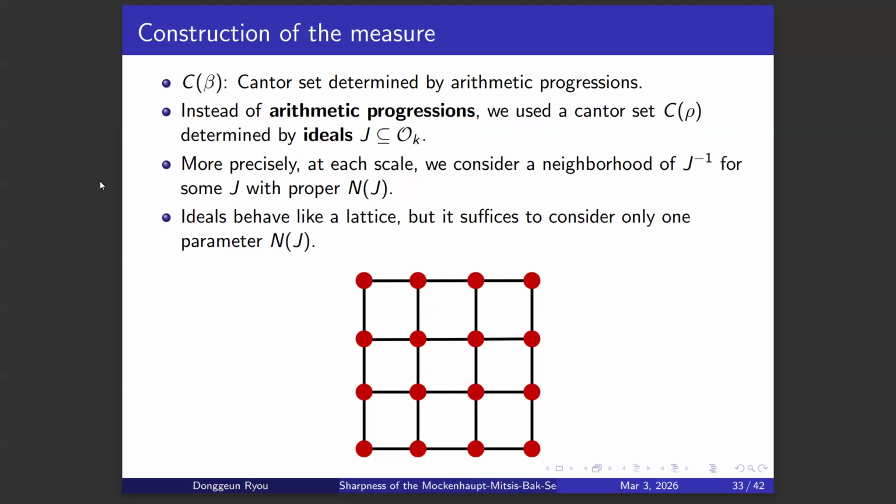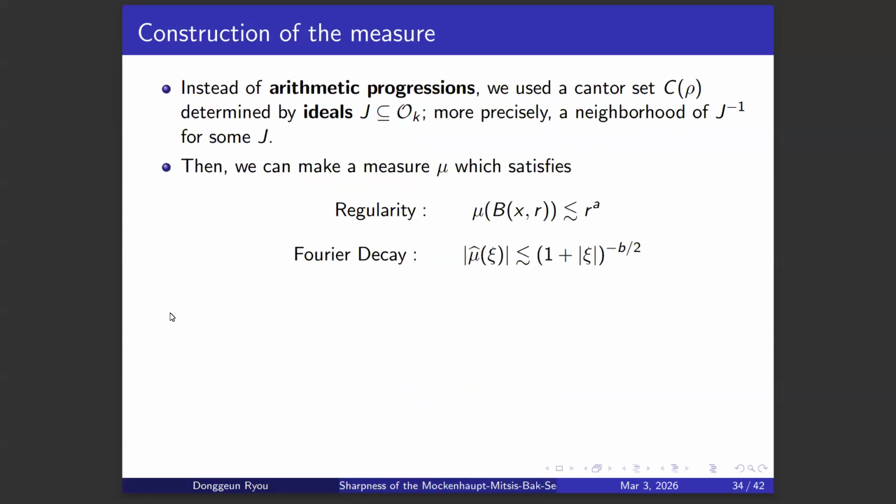So this is the set that we consider instead of arithmetic progressions. First, we choose an ideal in the ring of integers. And at each scale, we consider a neighborhood of the elements in the inverse ideal J with properly chosen norm. So it behaves like a lattice, but with only one parameter to consider, which is the norm of J. So by this way, we consider the Cantor set that corresponds to the Cantor set determined by arithmetic progressions.